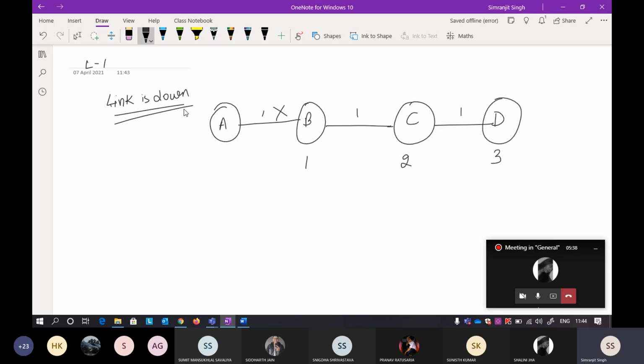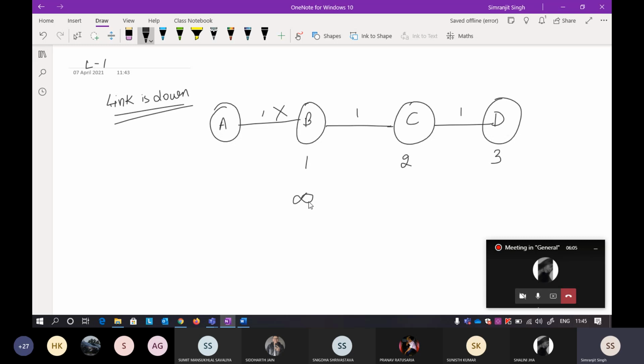Now when the link between A and B is down, A will not send any distance vector and B will not receive any distance vector. So B will know that it has no path to A. It just updates its routing table and says the path between A and B is nothing, so it updates the distance as infinity.